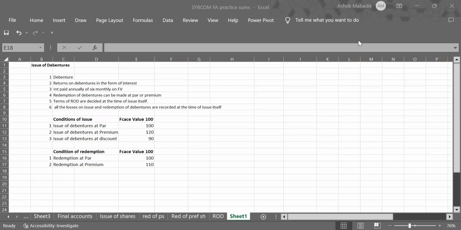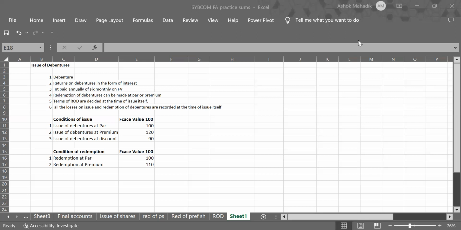In case of debentures, we don't have to wait till the end. We can record the loss, that is, redemption at premium is a loss for the company. While repaying the loan, if you are paying something extra, that is a loss for the company. So we can book that loss at the time of issue itself. That is a peculiar thing about these debentures.